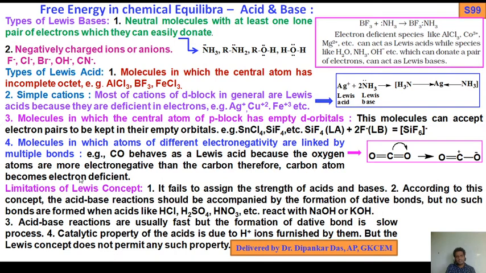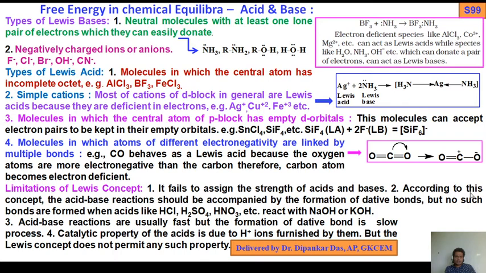So what are the limitations of the Lewis concept? Number 1, it fails to assign the strength of acids and bases.